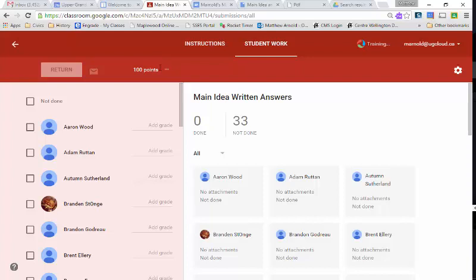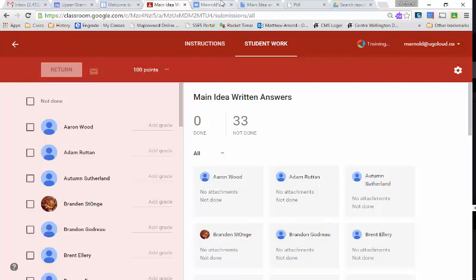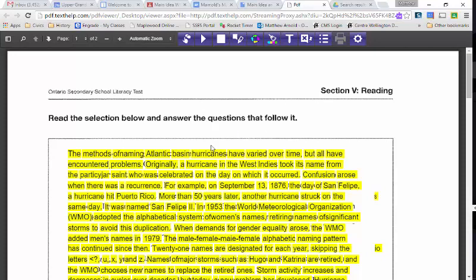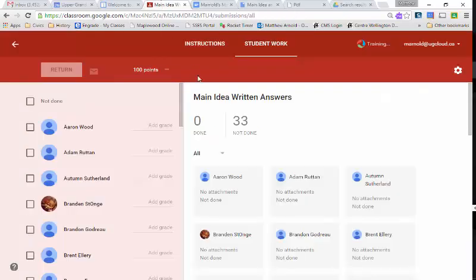Of course, your screen's going to look different, and no, it is most definitely not out of 100 points. So make sure it goes into the Your Work section. So you have opened up this document here, which is the reading document for the Atlantic Basin hurricanes. You have opened the Main Idea Written Answer document on hurricanes. You have made a copy, renamed it, and you have put it in the Your Work section.